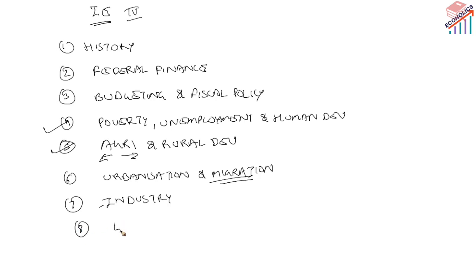The eighth one is related to labor. Very, very important in the current scenario: employment, unemployment, underemployment. We have the labor market, and the informal sector also works in this area. We have certain issues regarding labor, like child labor, bonded labor. So what is the opinion of the International Labor Organization, what can the government do about labor welfare, what is the strategy for employment generation from the government's perspective. These are the vital things to keep in the labor module.